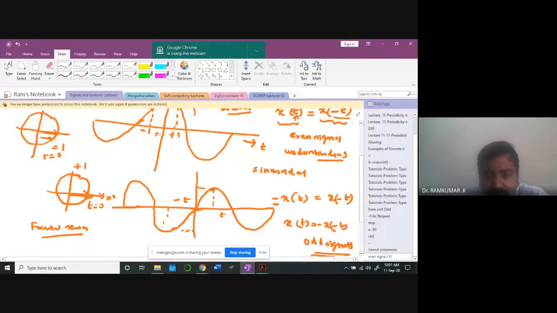Okay, and you are seeing that the signal value is the same here. This is also the same. But look at this. This value and this value are the same in amplitude, but it will be a negative amplitude. So this point and this point, for example. So clearly you can see that. Now that's the idea.